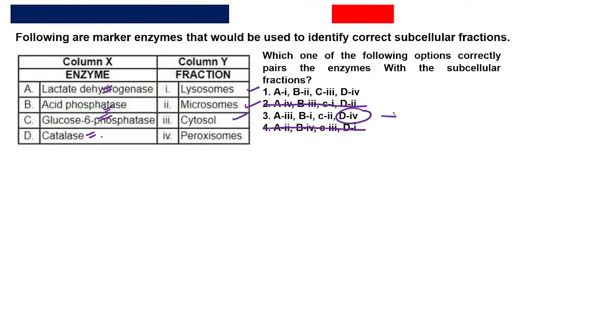Then lactate dehydrogenase: the options given are either lysosome or cytosol, and lactate dehydrogenase will be marked with your cytosol. Acid phosphatase will be with lysosome because acid phosphatase functions in lysosome, and glucose 6 phosphatase in your microsomes, right? So 3 is the correct answer.